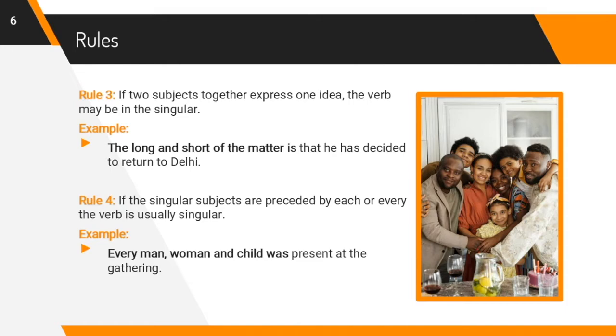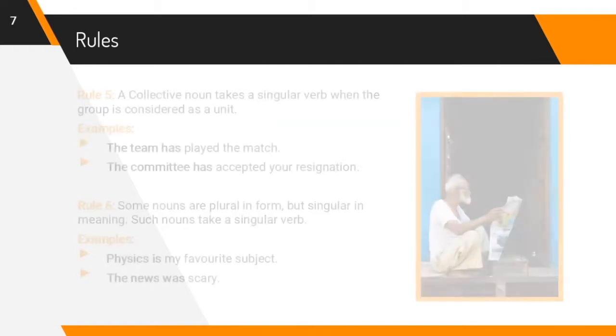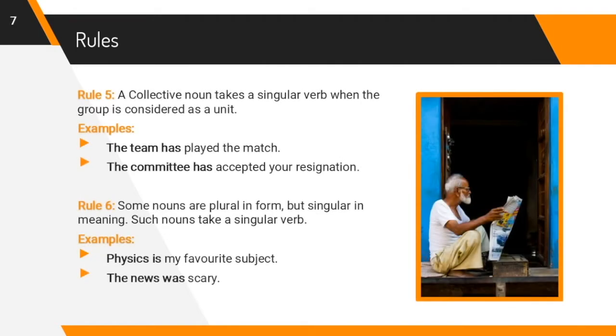If the singular subjects are preceded by each or every, the verb is usually singular. For example, every man, woman and child was present at the gathering. Just see the next rule. A collective noun takes a singular verb when the group is considered as a unit. For example, the team has played the match. Second example, the committee has accepted your resignation.